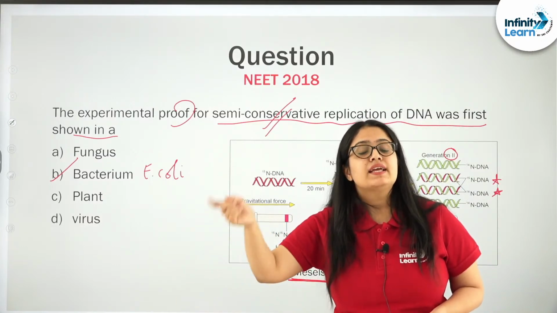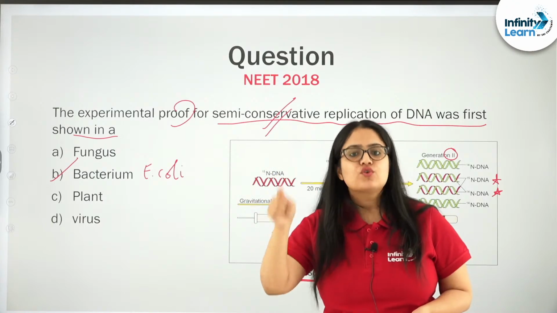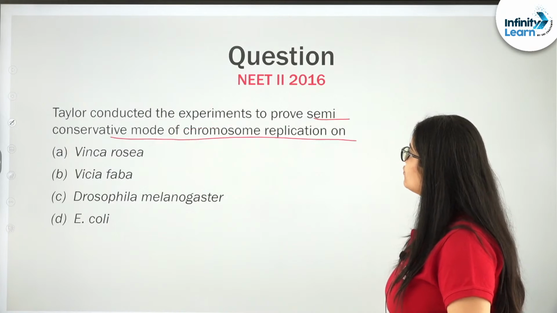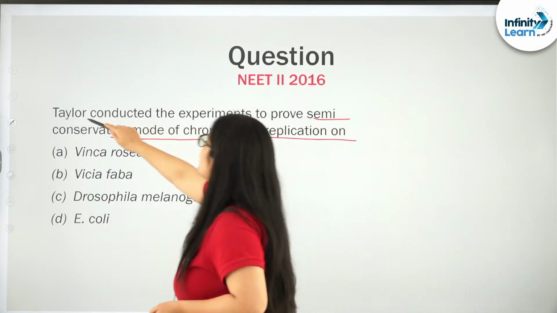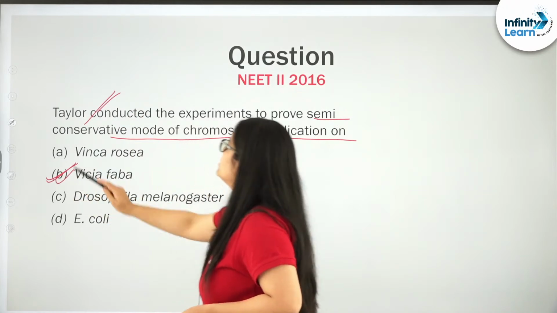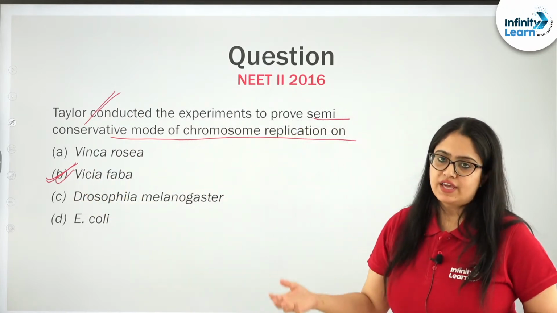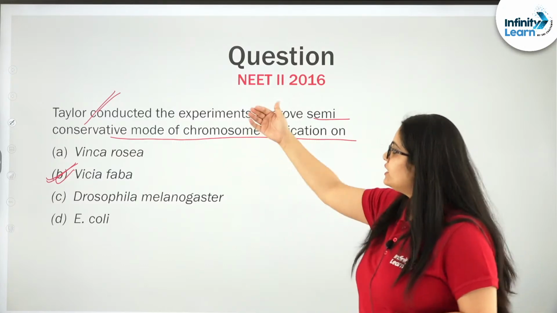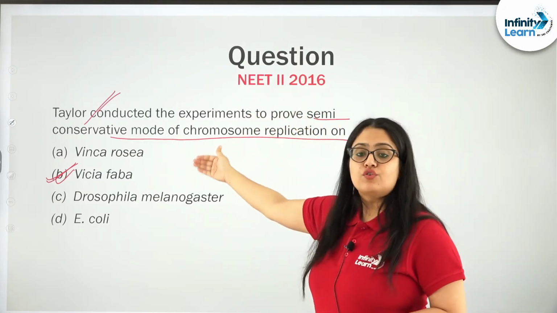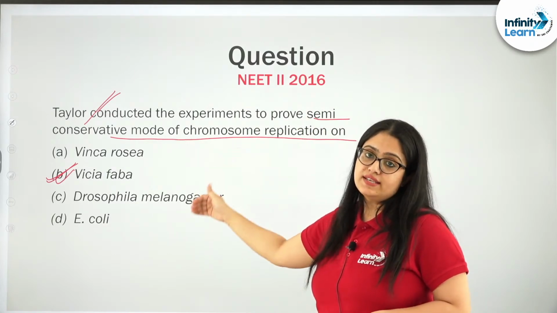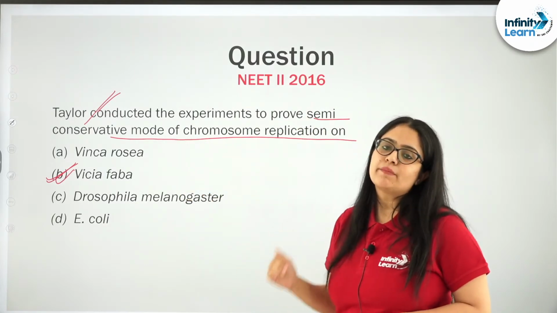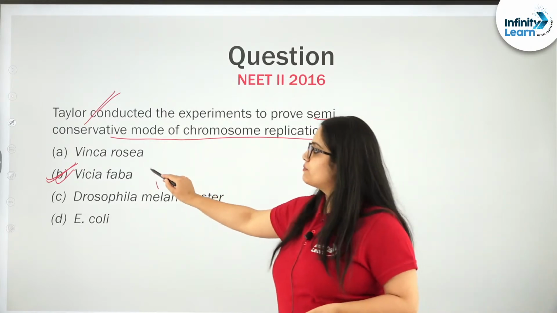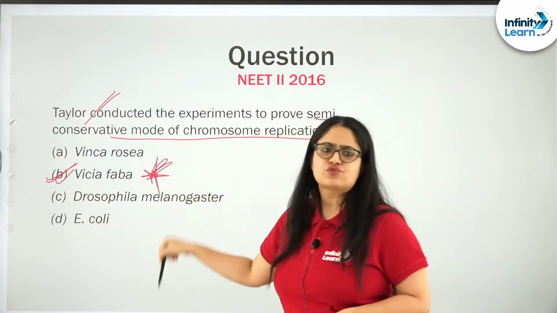Similarly, even DNA that is present in chromosomes also replicates semi-conservatively, and it was proven by Taylor and his colleagues in Vicia faba. First it was done in the case of E. coli, right? Meselson and Stahl did that, and later on Taylor did that on chromosomes also, and finally concluded that even chromosomes replicate semi-conservatively, and the experiment was done on this plant, right? I hope this is clear to all of you.